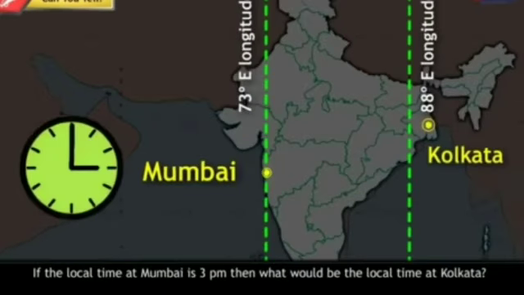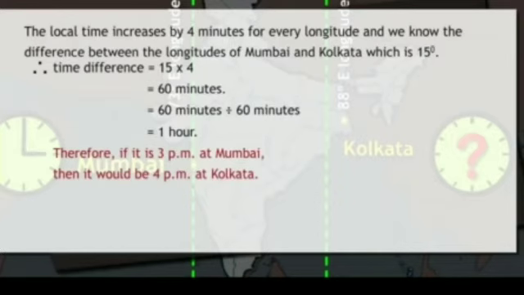If the local time at Mumbai is 3 p.m., then what will be the local time at Kolkata? The local time increases by 4 minutes for every longitude, and we know the difference between the longitudes of Mumbai and Kolkata, which is 15 degree. Therefore, the time difference is equal to 15 multiplied by 4 equals 60 minutes. 60 minutes divided by 60 minutes equals 1 hour. Therefore, if it is 3 p.m. at Mumbai, then it will be 4 p.m. at Kolkata.